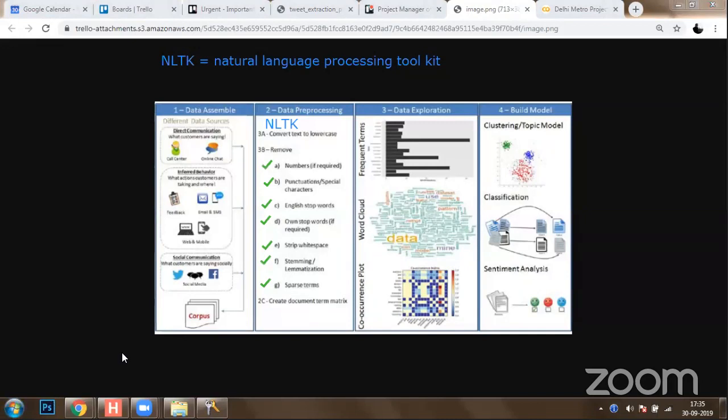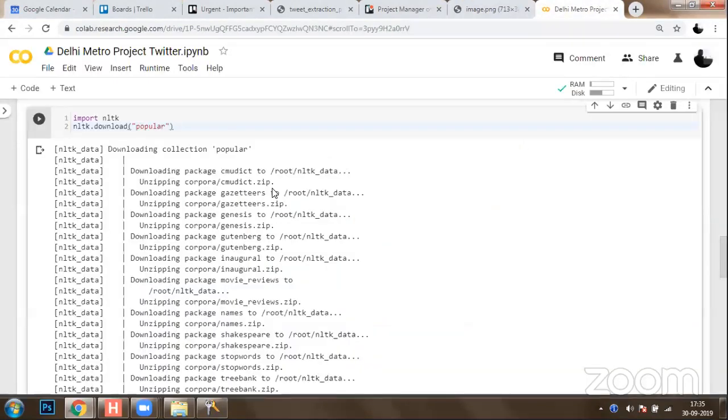Now, let's see how we are going to use NLTK today. We'll go back to the Delhi Metro project. What you can do now is import NLTK and download NLTK, and once you type popular, all the latest libraries will be downloaded, including the CMU Dictionary and Gazetteers. The CMU Dictionary is the Carnegie Mellon University Dictionary, wherein all the English keywords are available.